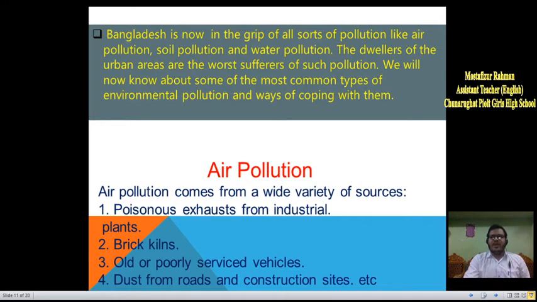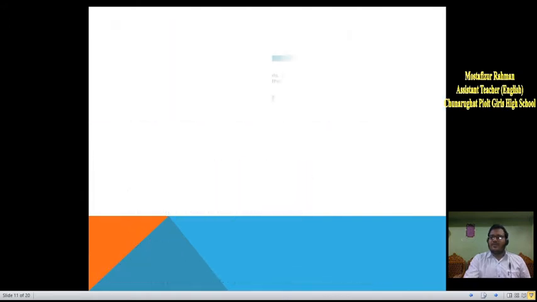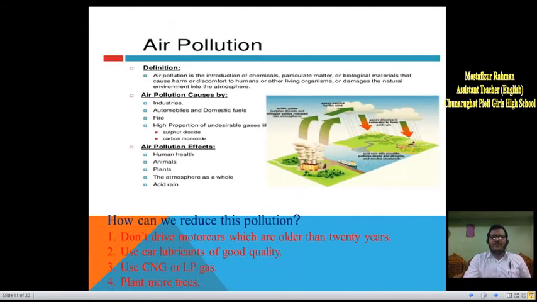Air pollution. How is air polluted? Air pollution comes from a wide variety of sources. Poisonous exhaust from industries and brick kilns, old or poorly serviced vehicles, and dust from roads and construction sites, which are used frequently, cause air pollution. What are the effects of air pollution? Air pollution is very harmful for human health, animals and plants, and it destroys our ecosystem. It is also responsible for acid rain.